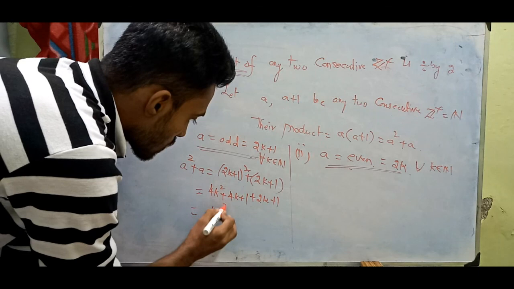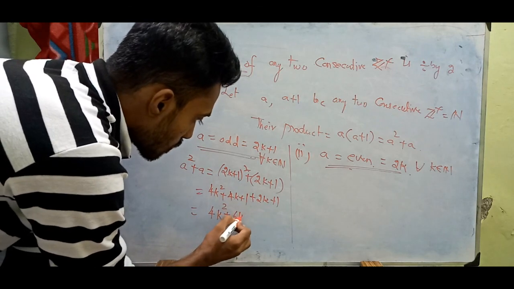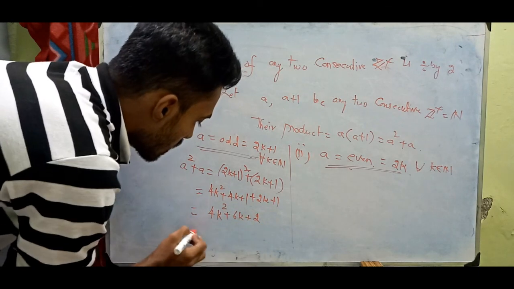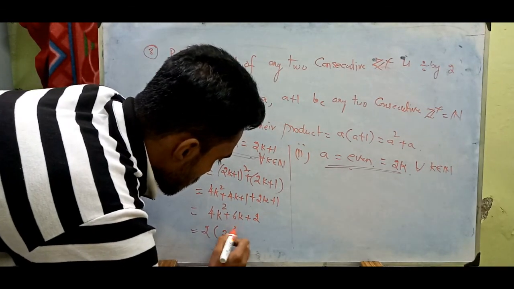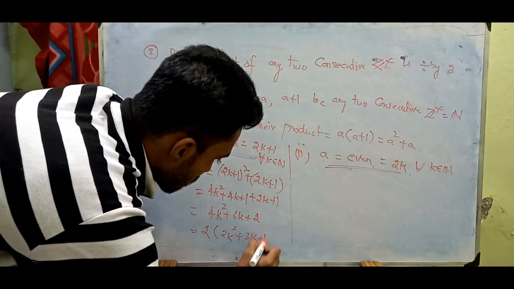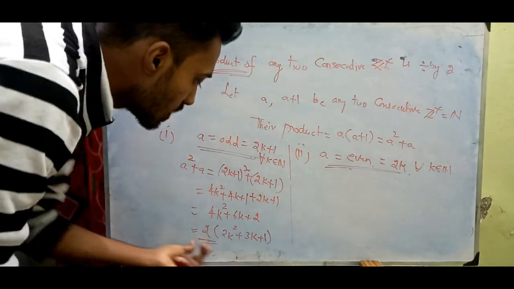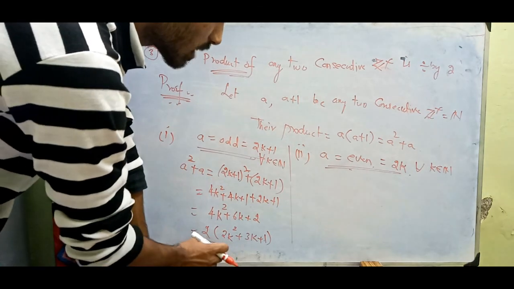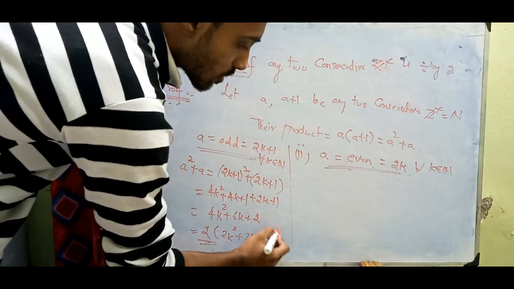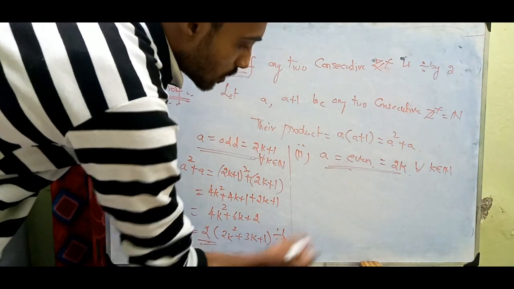So we get 4k square plus 6k plus 2. If I take 2 as common, it will be 2 times 2k square plus 3k plus 1. Clearly there is a 2 here, so it is divisible by 2.